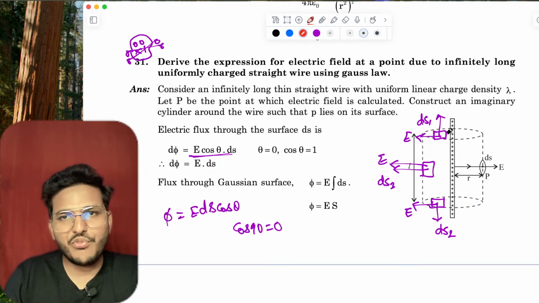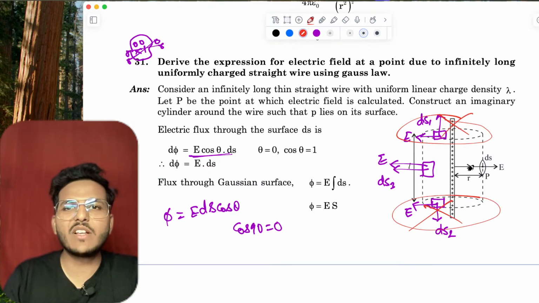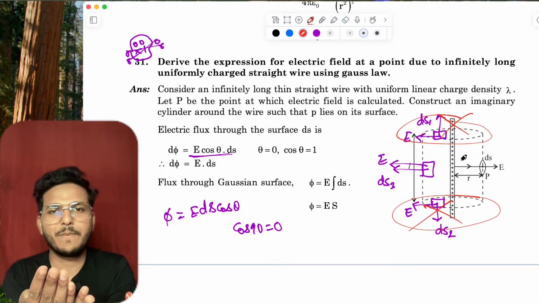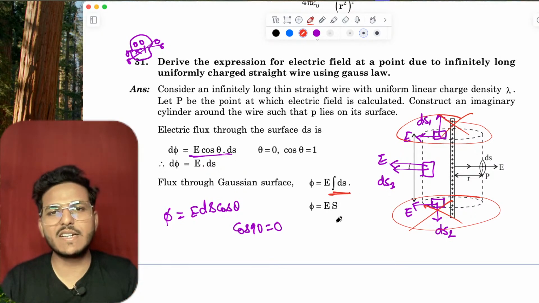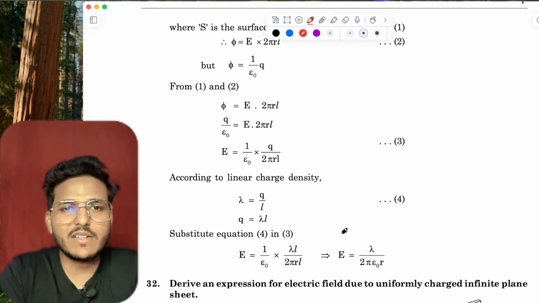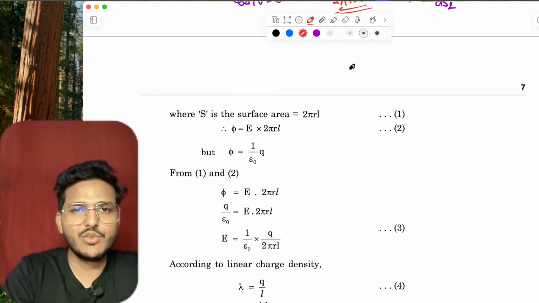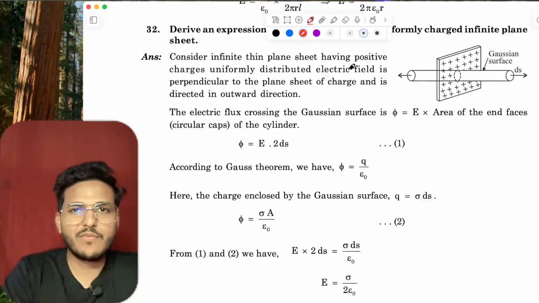So no flux from here. Only flux from the lateral surface area. So just integrate this dS. This dS is basically 2 pi RL, right? Just put it, and you will get this result.